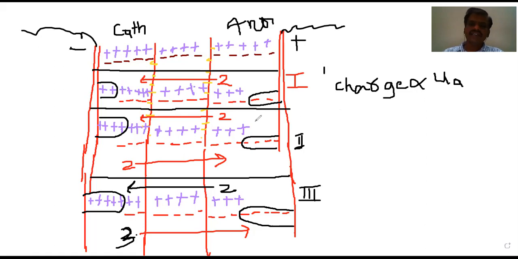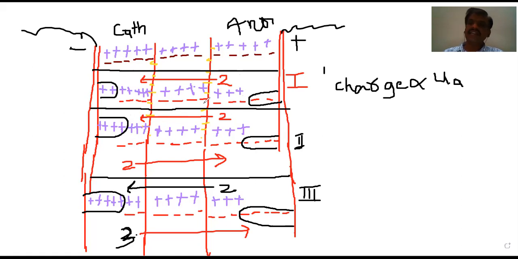Similarly, another one is the total number of ions that are deposited at different electrodes. If you want to calculate how many ions are deposited at the cathode, how many ions are moving in the first case? Only 2 are moving. See here, we are getting 2 and 2. In the second case, how many are moving? 2 cations and 2 anions. Means total how many? 4.